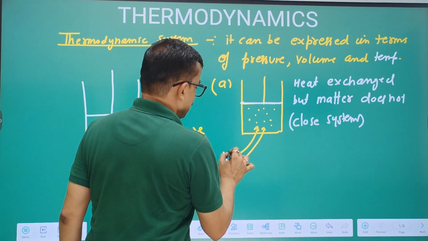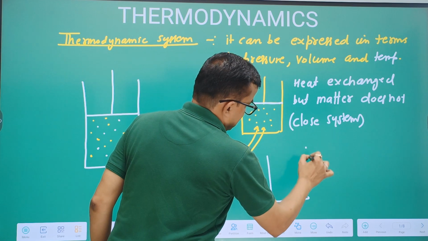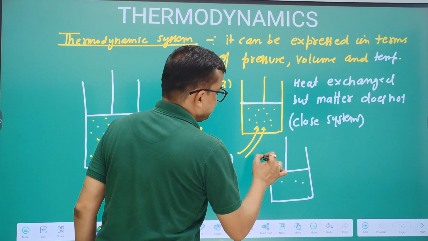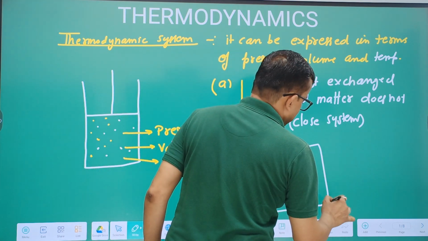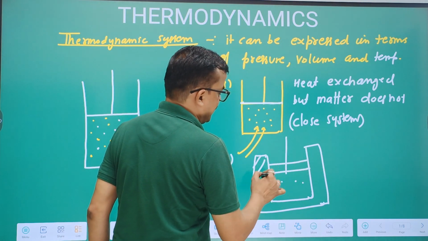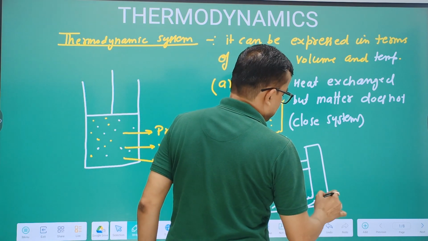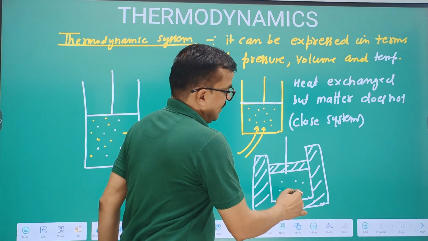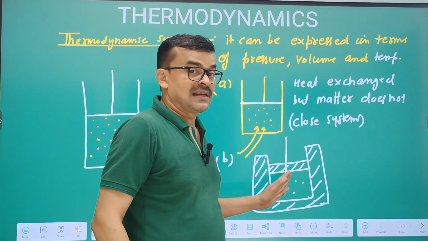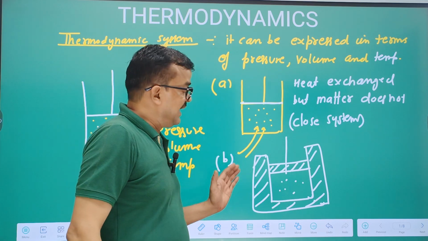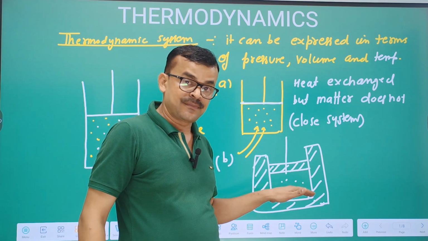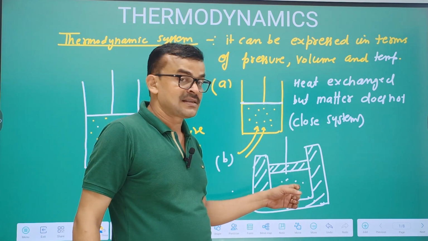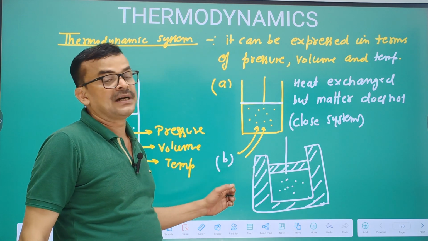Now, second example. This is a cylinder having some gas, and the cylinder is completely surrounded by a perfect insulator. So if the temperature of gas is less than the surrounding, heat cannot enter into the system, and if the temperature of surrounding is less than the temperature of gas, heat cannot come out from the cylinder.